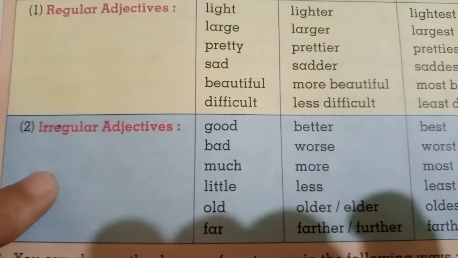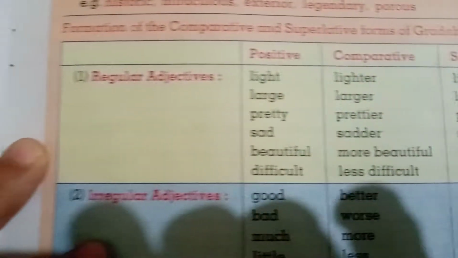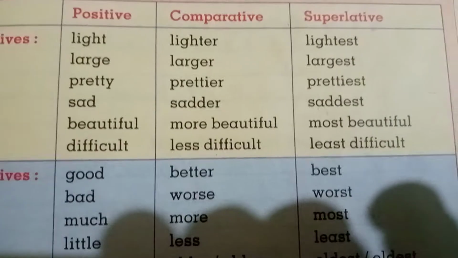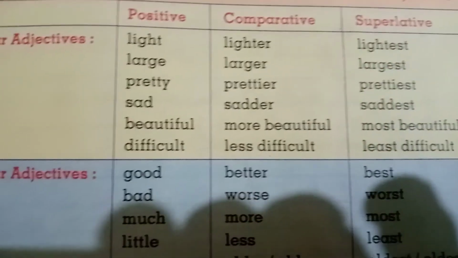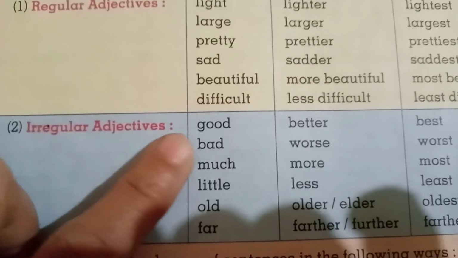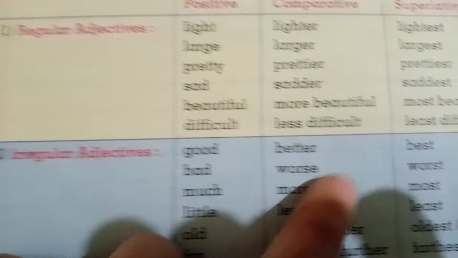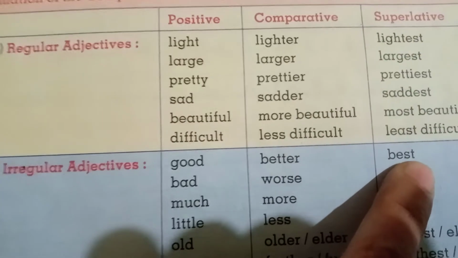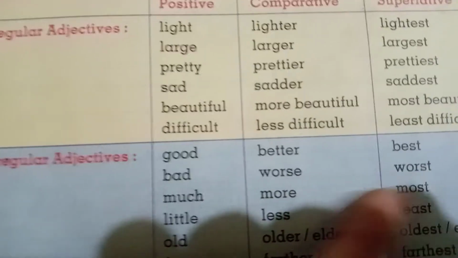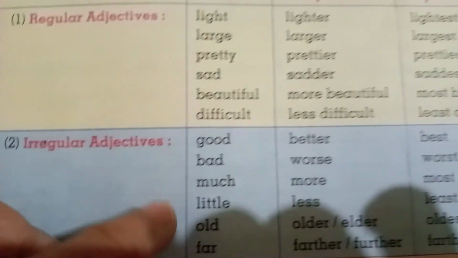See over here, I hope you know very well the positive, comparative and the superlative degree. You can see in the screen. Irregular adjective means, see over here, good. The comparative will be better and the superlative will be best. Bad, worse, worst; much, more, most. These are called irregular adjectives.